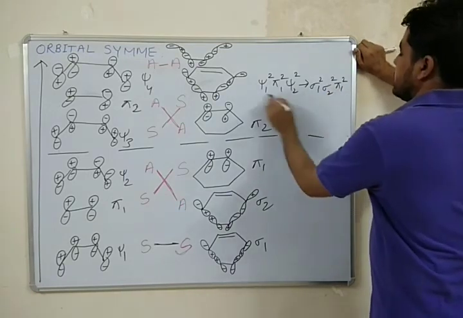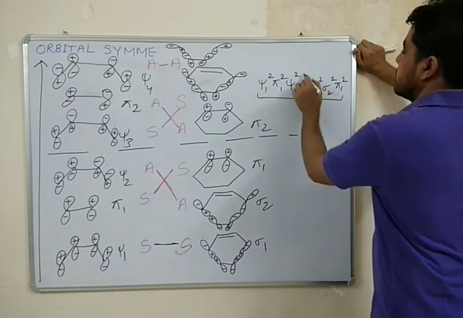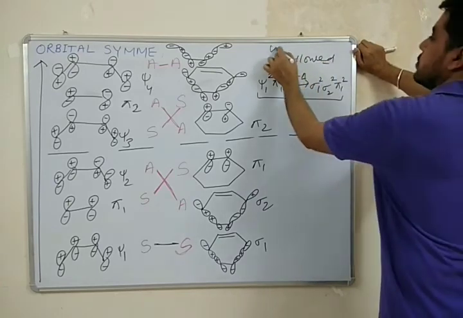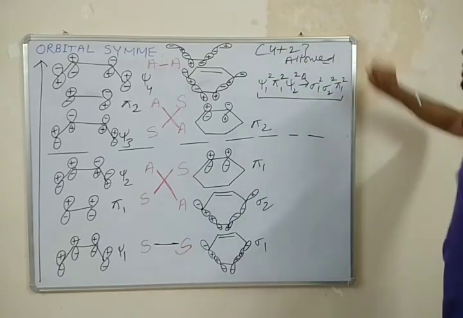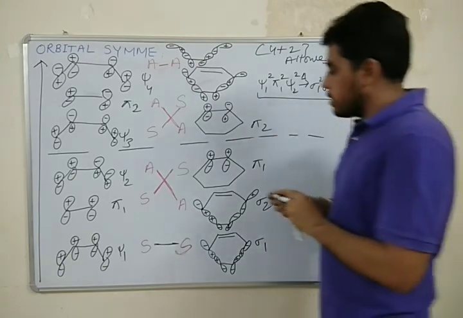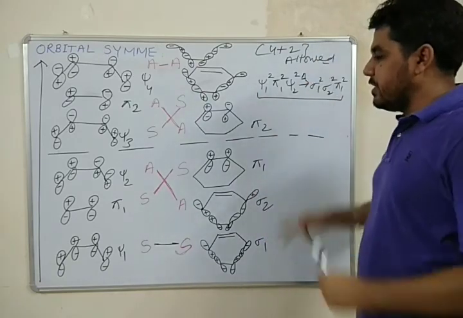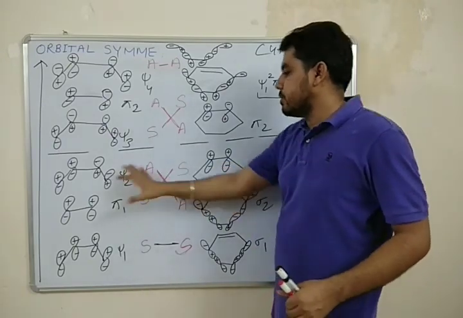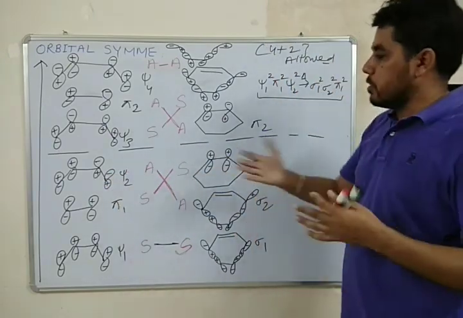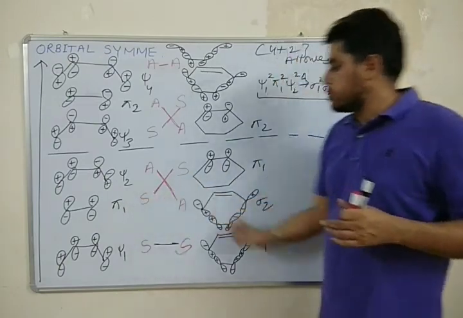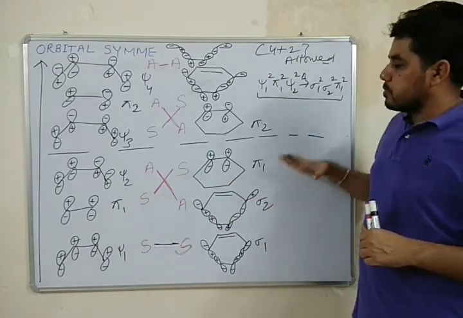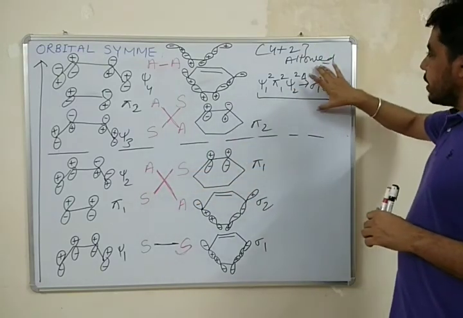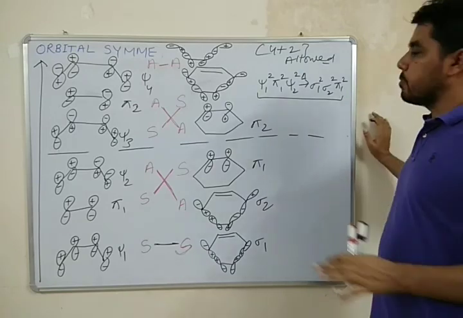So this is a thermally allowed process. 4 plus 2 cycloaddition is a thermally allowed process. Why? Because we do not need to cross the non-bonding line to match the symmetry properties of the orbitals of the reactant with the orbitals of the products. So this process is symmetry allowed and thermally allowed.